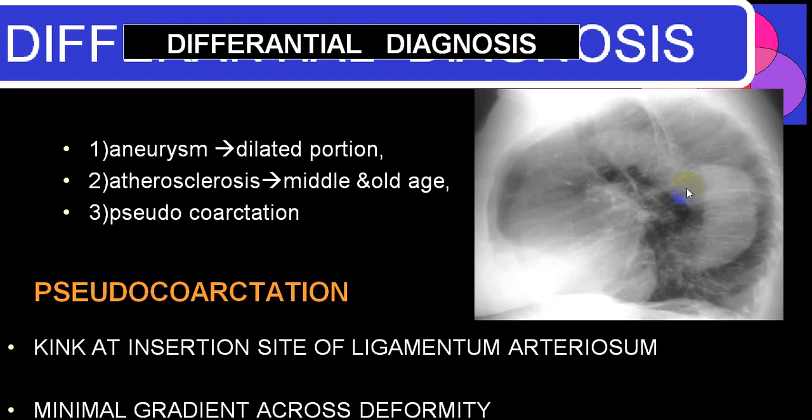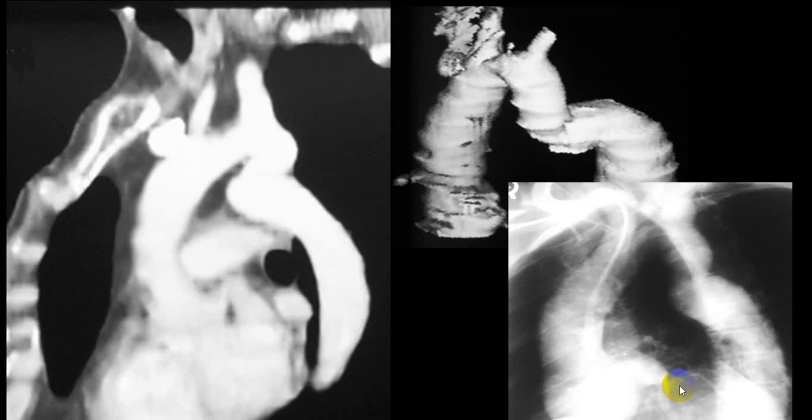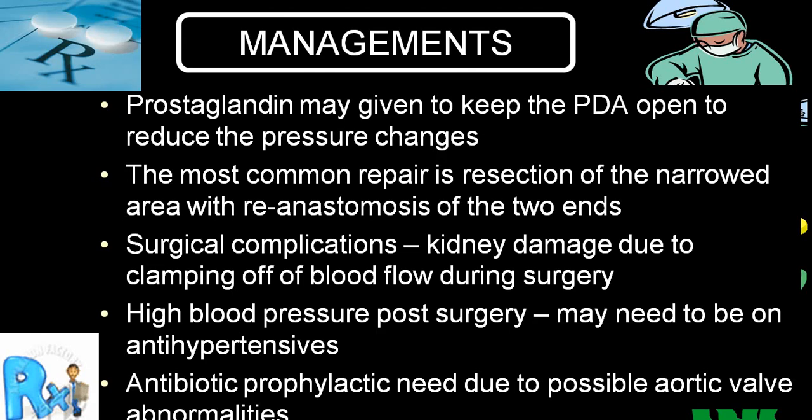So this is what we call pseudocoarctation, which is not characteristic of coarctation. This is the atherosclerotic vessel. There is ideally no narrowing, or you might get narrowing secondary to atherosclerosis, or maybe because of arteritis like Takayasu.